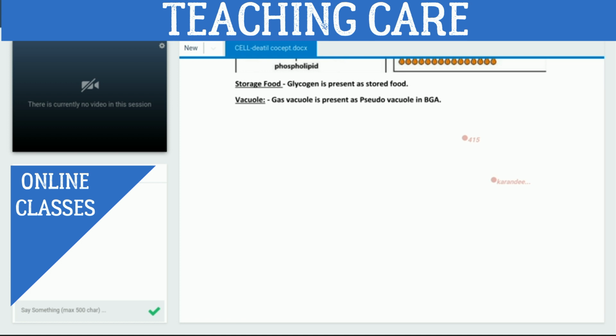Gas vacuole is present in BGA or other photosynthetic bacteria, right? BGA is called blue-green algae. Got it? Okay, fine.